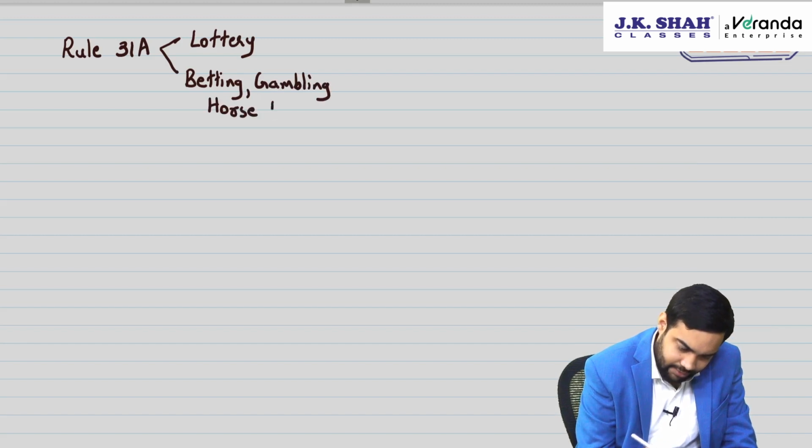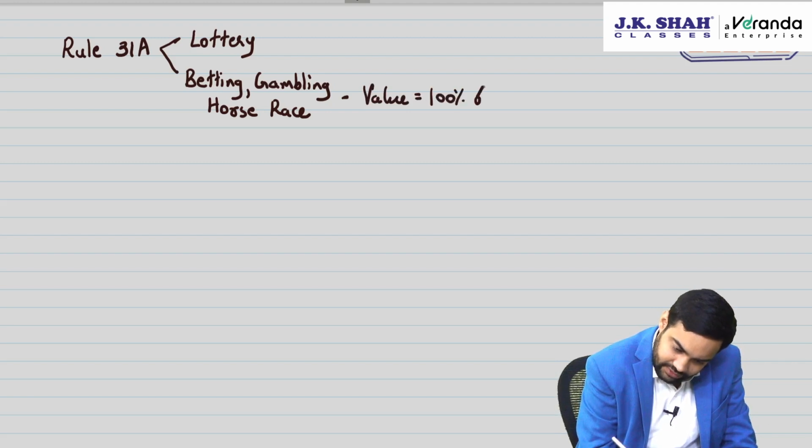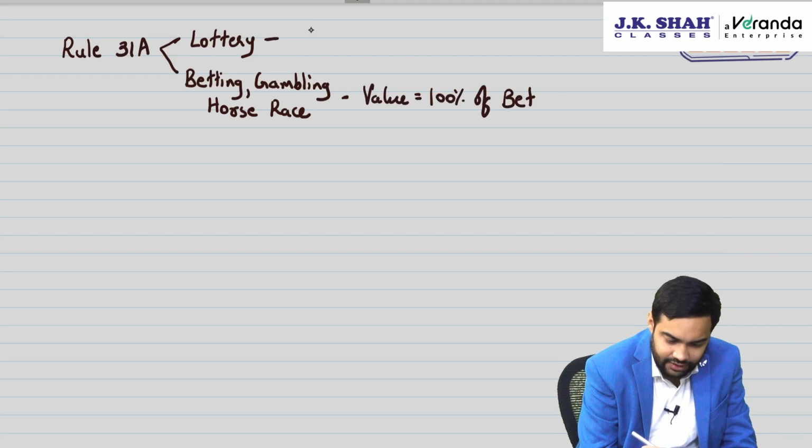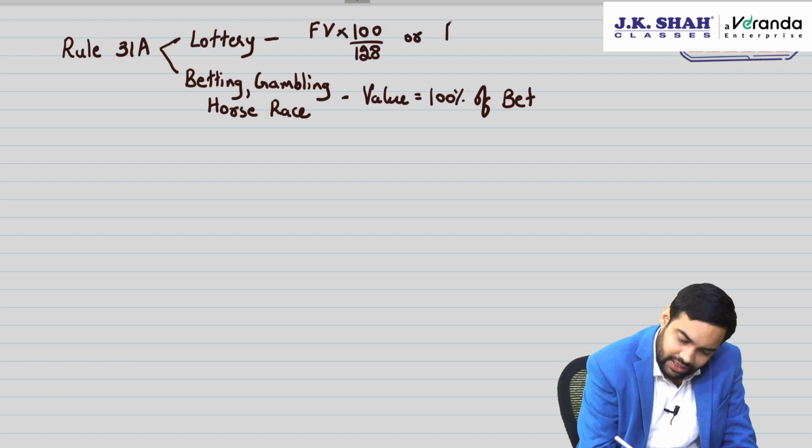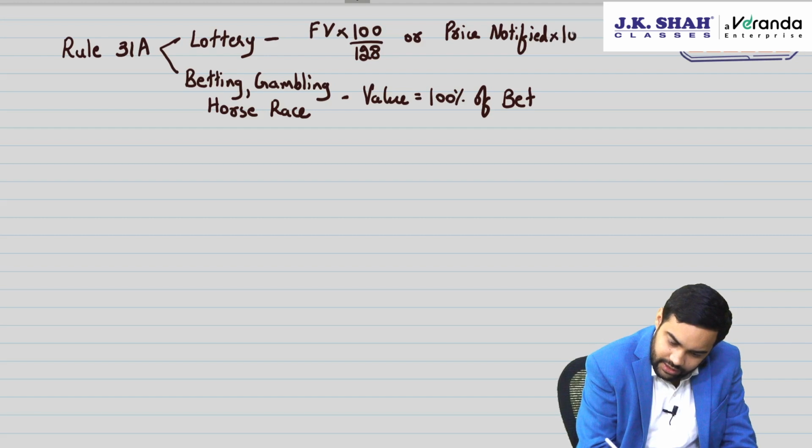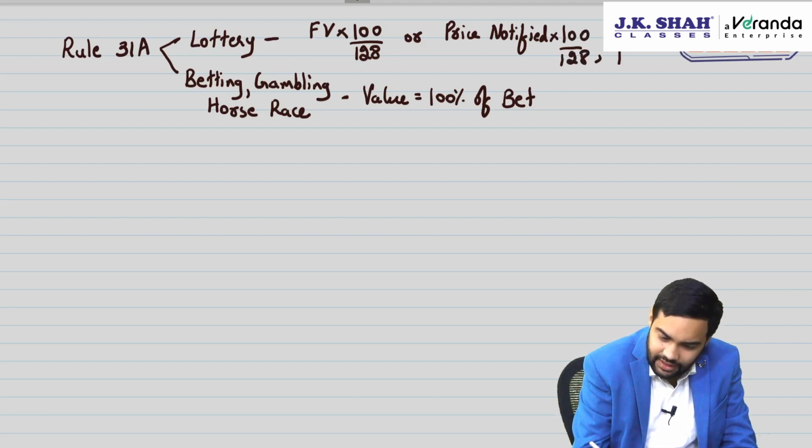Now betting, gambling and horse race, value equals to 100% of bet, while lottery, the value is face value into 100 divided by 128 or price notified into 100 by 128, whichever is higher.